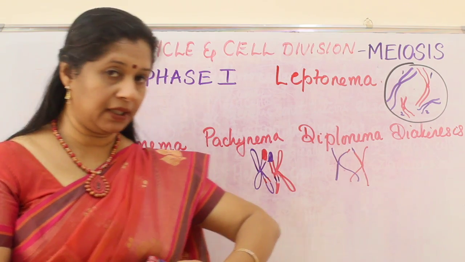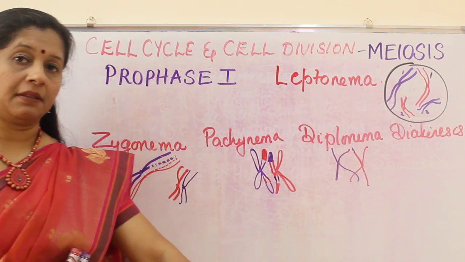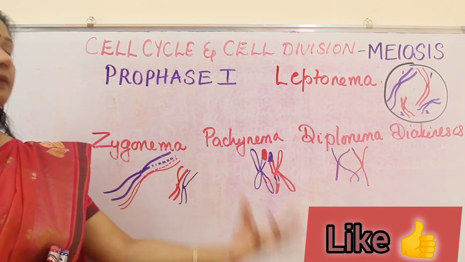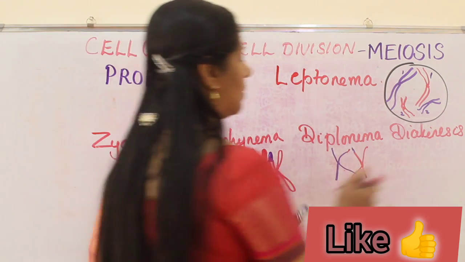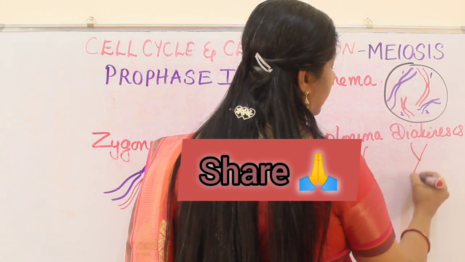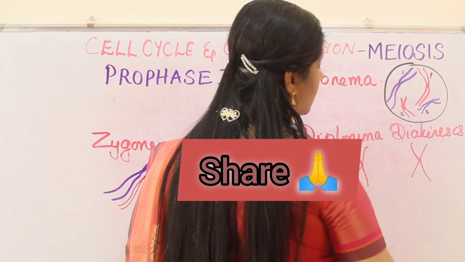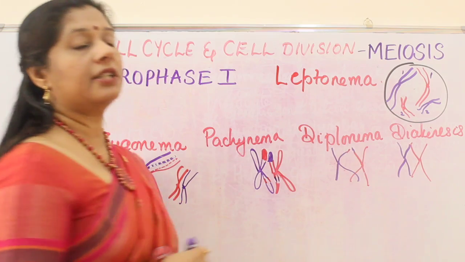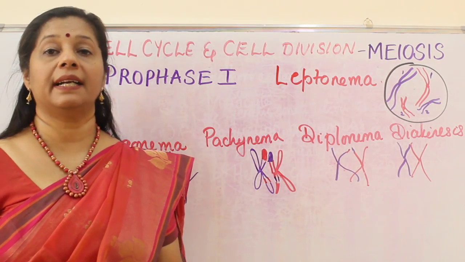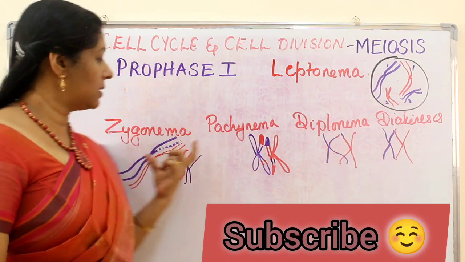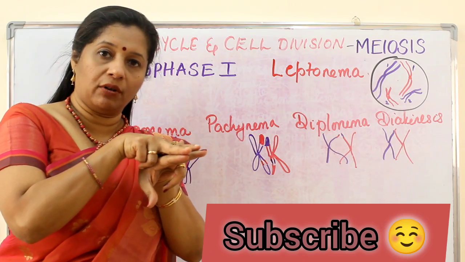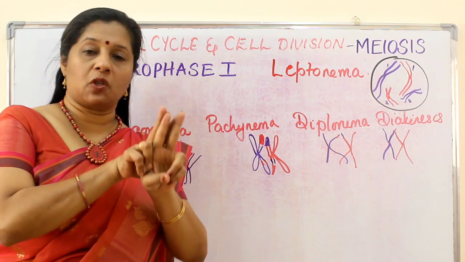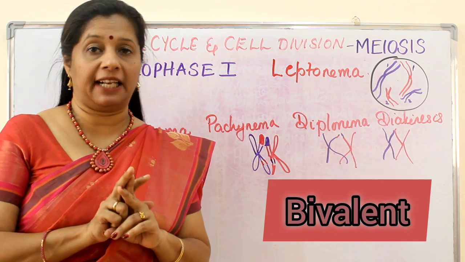Now we move further and further. The hand will be held only at the end and finally we separate out. That is called the terminalization of the chiasmata. So the chiasmata will dissolve, and the synaptonemal complex also will dissolve. Finally these two will separate out. That is called diakinesis. When homologous chromosomes come together and lie on top of the other with the help of the synaptonemal complex, it has two chromosomes in it, so we call it a bivalent.